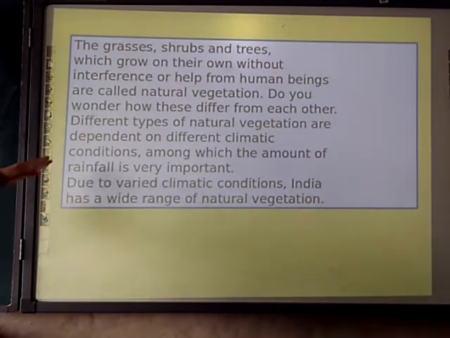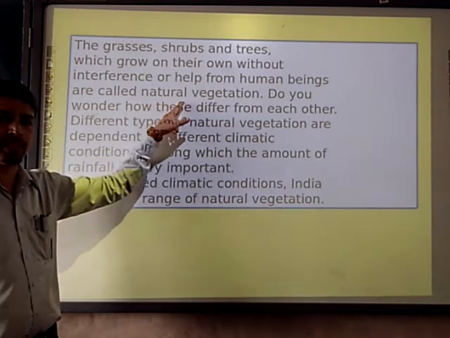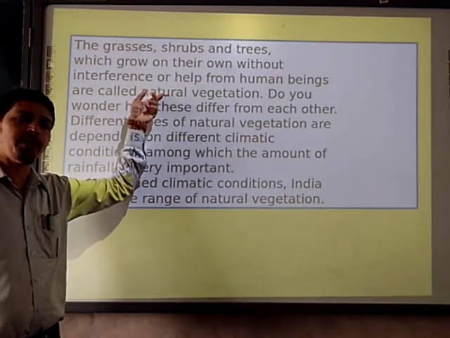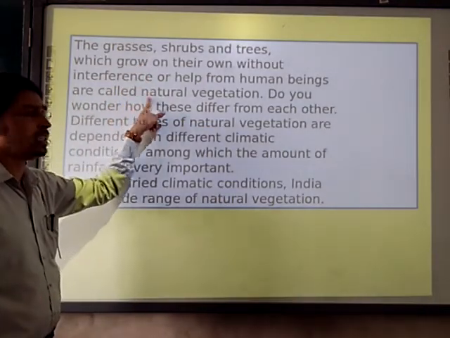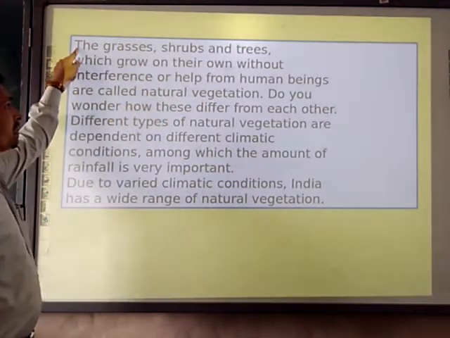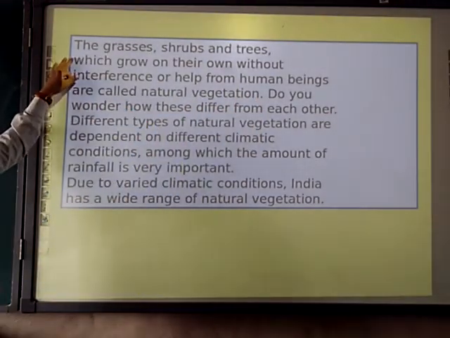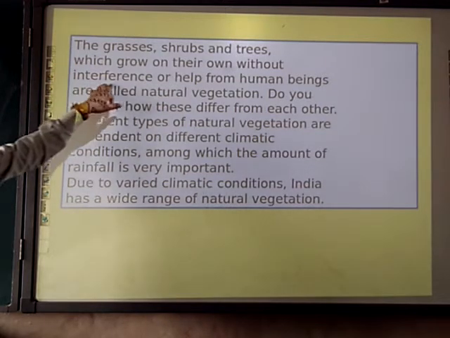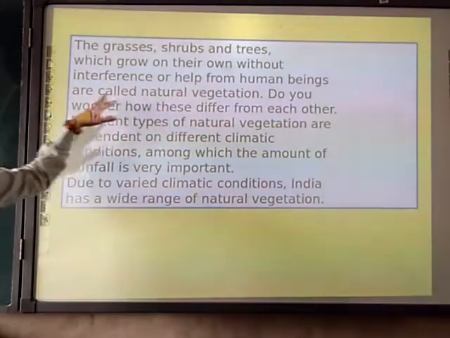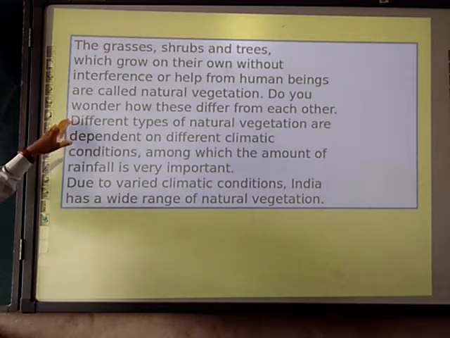The grasses, the shrubs and the trees which grow on their own without interference or help from human beings are called natural vegetation. Please tick mark this, because when we do question answers at the last, this is the answer to what is natural vegetation. I will read once again. The grasses, the shrubs and the trees which grow on their own without interference or help from human beings are called natural vegetation. Do you wonder how these differ from each other?